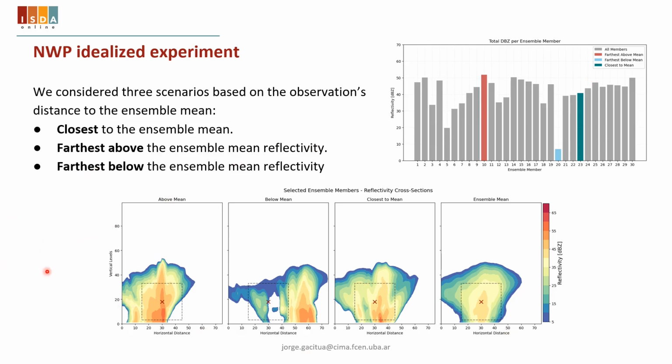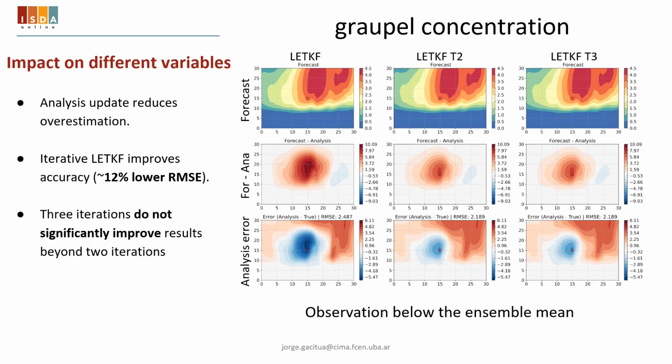This figure shows the vertical cross section for each of the cases, and also the ensemble mean of all 30 members. In the following slides, I will show you the results of assimilating a single reflectivity value for the graupel concentration and the vertical velocity.